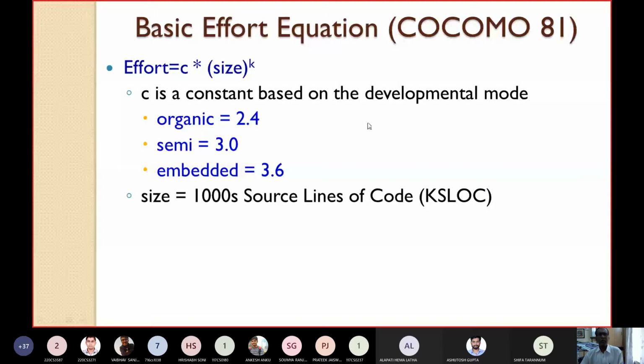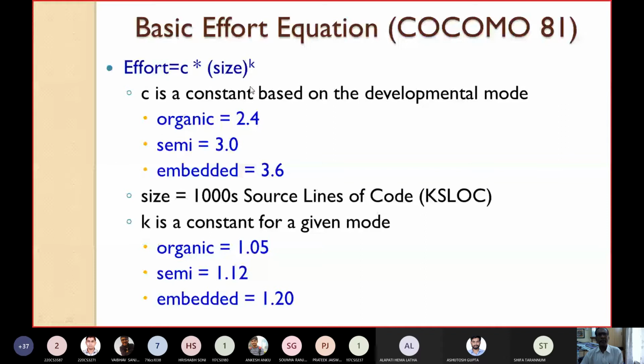K here is also a constant for a given mode. If the mode changes, the value of K will change. For organic mode, the value of K is 1.05. For semi-detached mode, K is 1.12. For embedded mode, K is 1.20. So you should try to remember these different values of C and K for different modes.